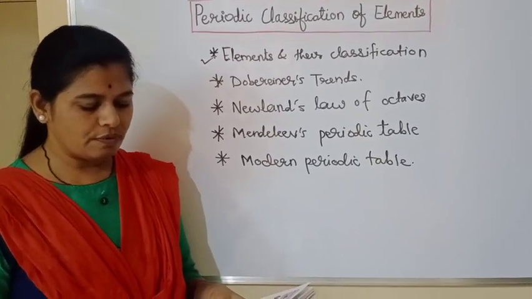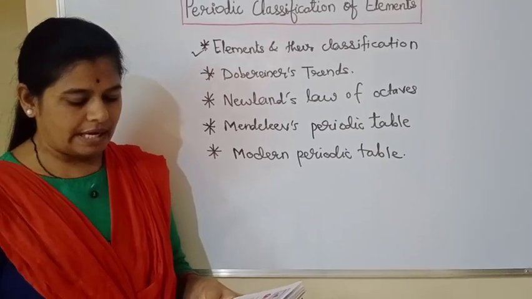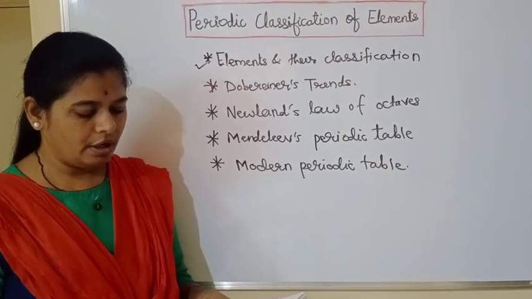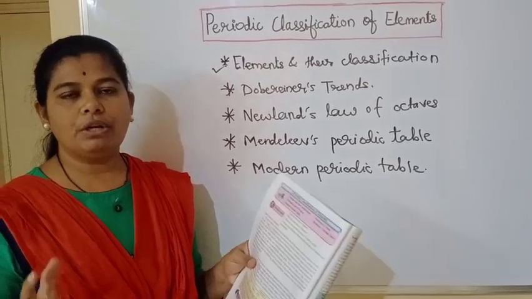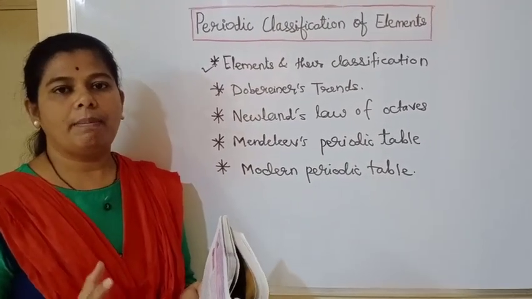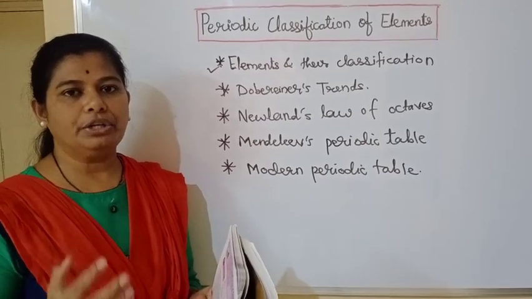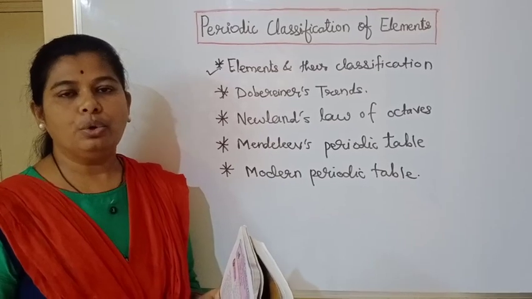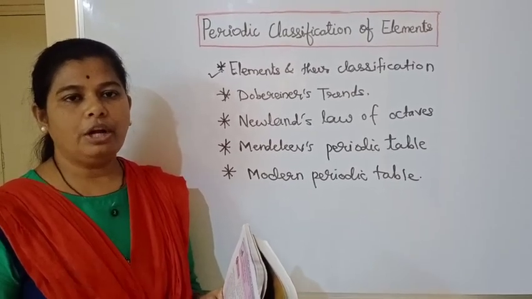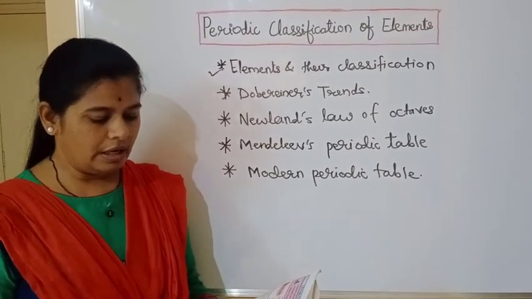To ease the study of such a large number of elements, scientists started studying the pattern, if any, in the vast information about them, and tried to find a way to use it for the classification of the elements.